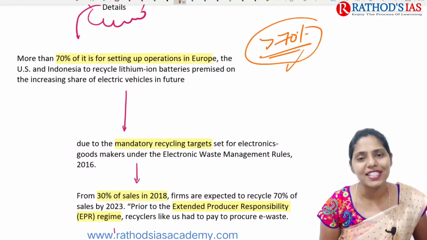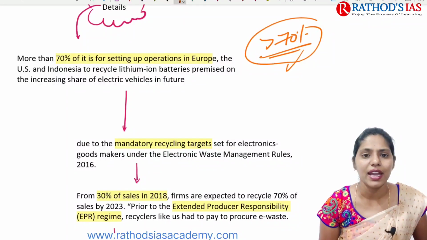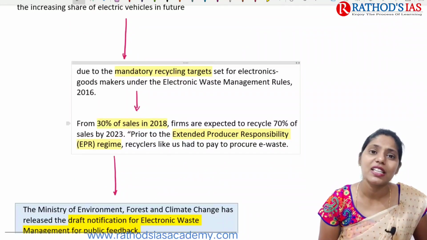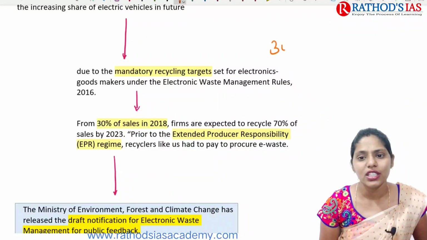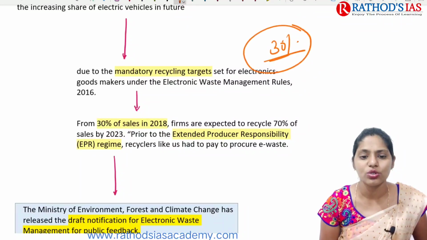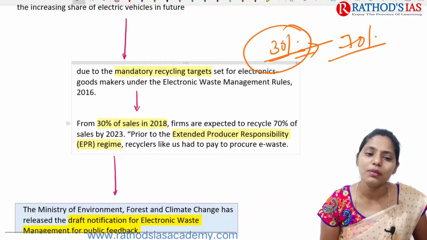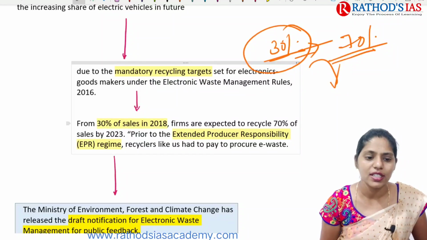You have to know some facts regarding lithium-ion batteries, and some applications of lithium-ion batteries as well. This article mainly says that because of the mandatory recycling targets set for electronic goods makers under the Electronic Waste Management Rules of 2016, it was 30% of sales in 2018. We are expecting that recycling will go to 70% by 2023. This is what is mainly said in this article.